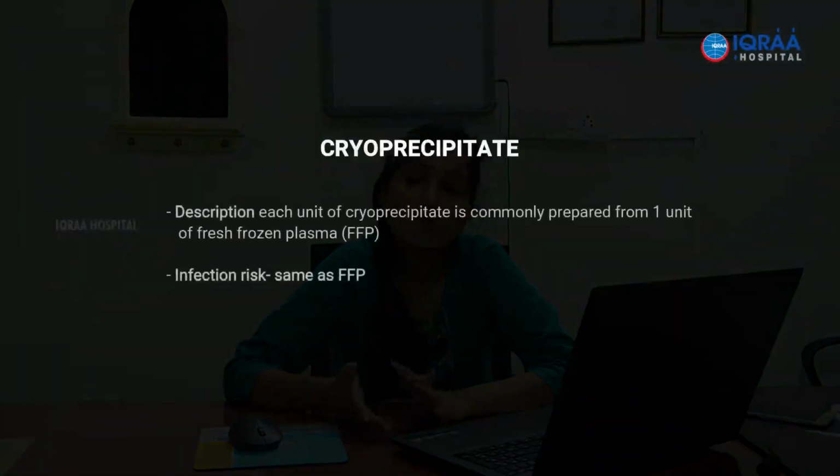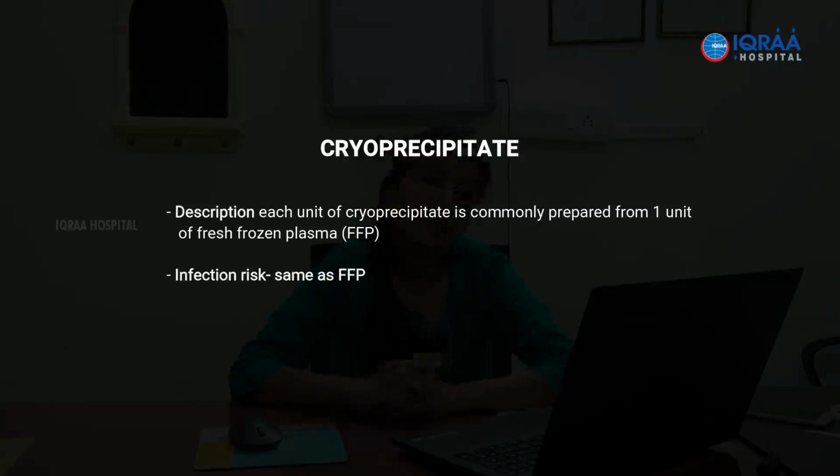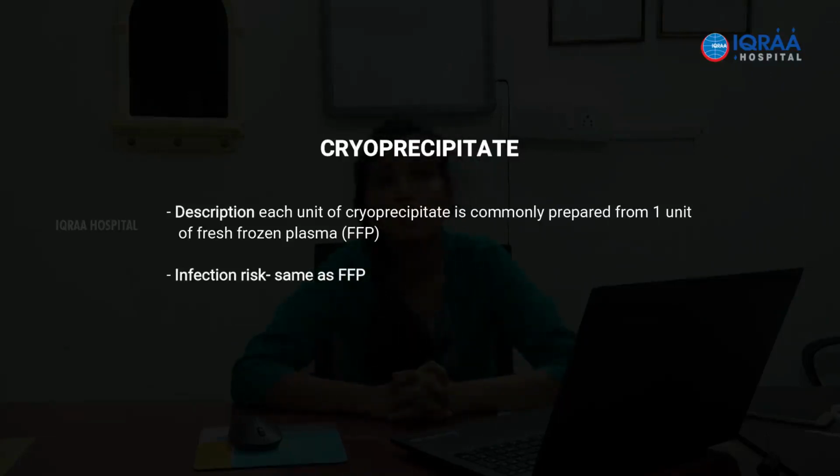Cryoprecipitate is prepared from fresh frozen plasma by thawing it at 4 degrees, and again it is preserved in a frozen state. The storage duration you should know is 1 year. All the frozen products, that is FFP and cryoprecipitate, have a duration of 1 year. You can keep it up to 1 year. What I skipped and what you should know is that platelets have a shelf life of only 5 days.